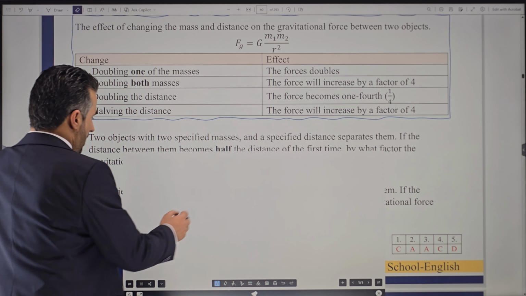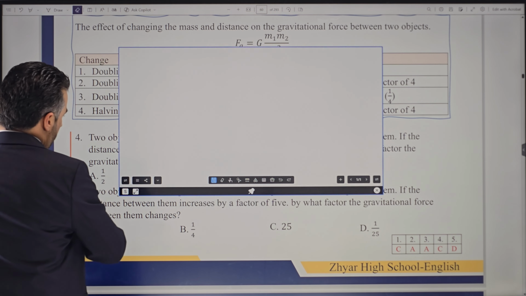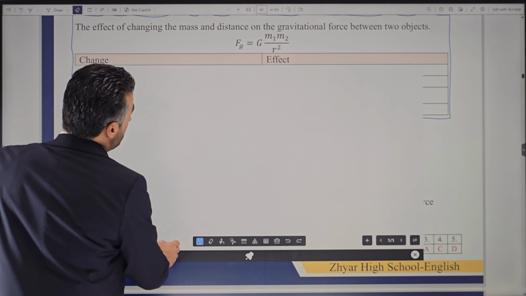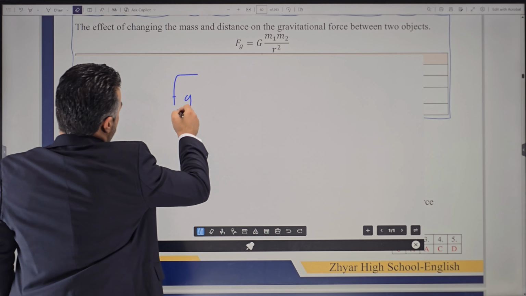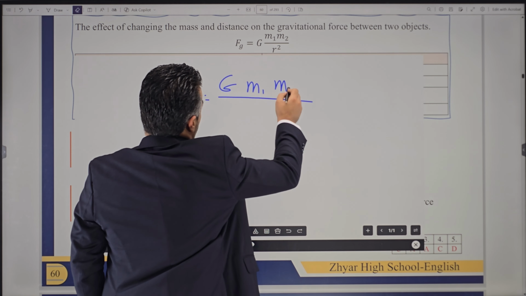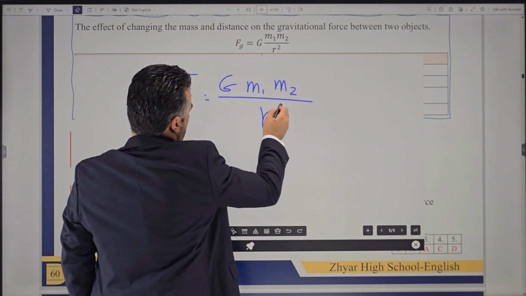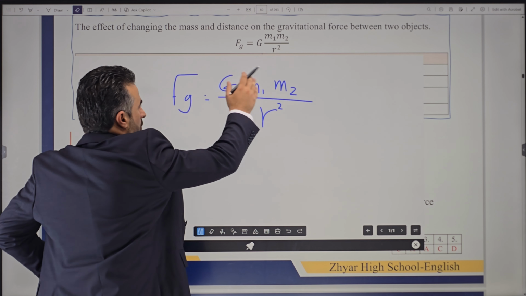So this is the equation that we have, and I need you to focus at this point just a little. All right, watch this. So the equation that we have, once again, we said Fg is equal to G capital, M1, M2, over the distance squared. So the question says, what happens if I double one of the masses?